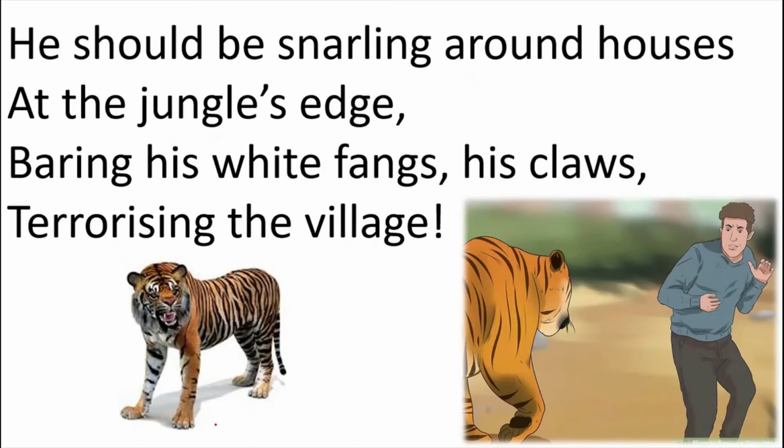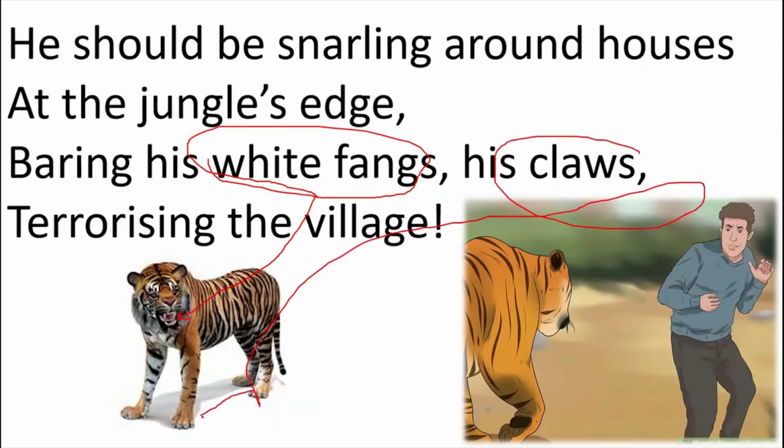In the third stanza, again the poet is telling what the tiger should be doing next: he should be snarling around houses at the jungle edge, baring his white fangs, his claws, terrorizing the village. What are white fangs? White fangs are these front long teeth of the tiger. These are the white fangs, and his claws are these claws. And what does the tiger do with these fangs and claws? He eats his prey with this.